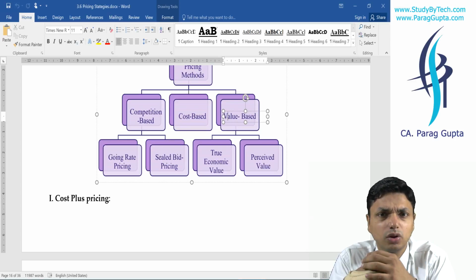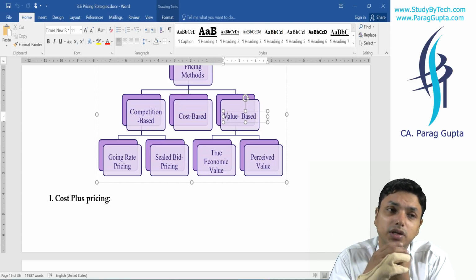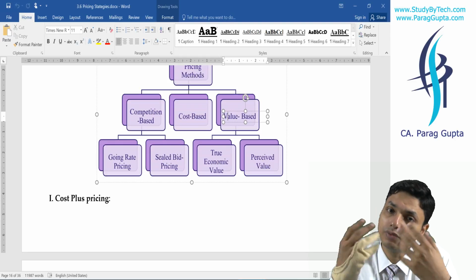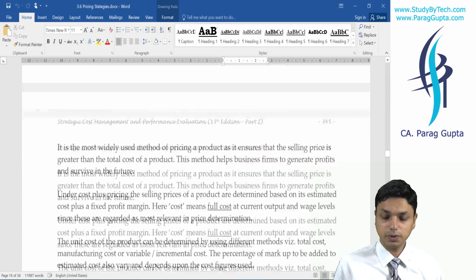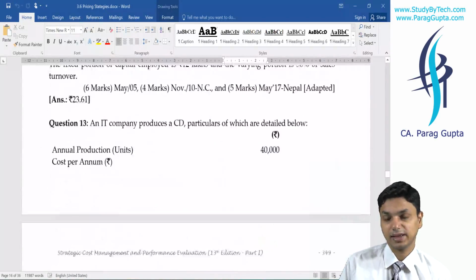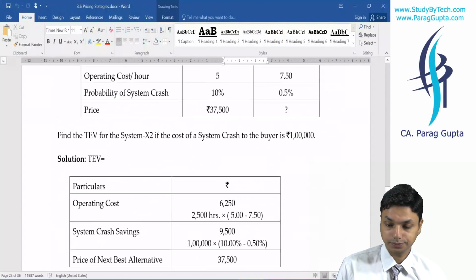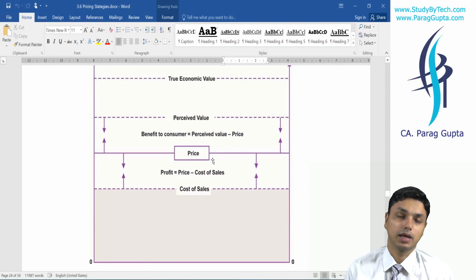The customer may not understand this and may think they are getting a product equivalent to 41,000. So the customer may think our product is worth 41,000, but actually it is 43,000.